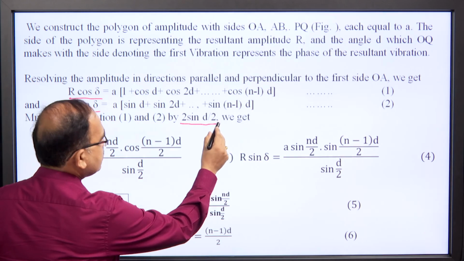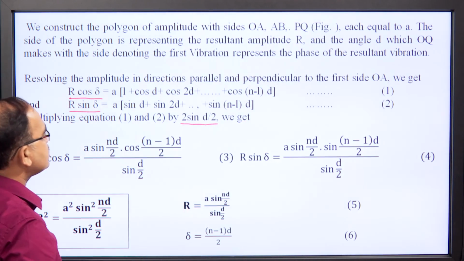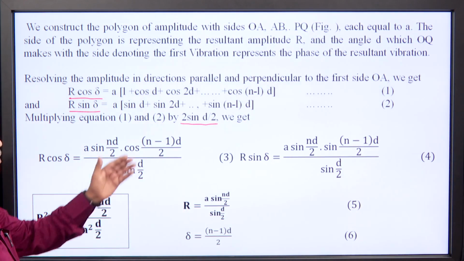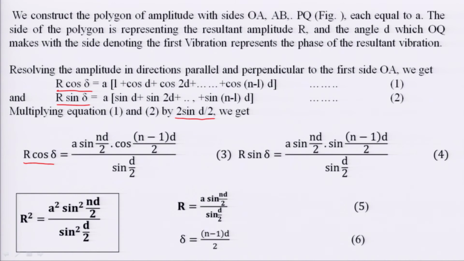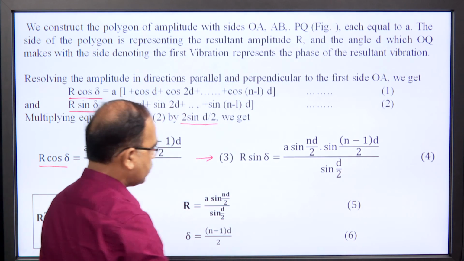I have multiplied equations 1 and 2 by 2 sin d by 2, and applying simple trigonometrical operations we can get R cos delta as a sin(nd/2) cos((n minus 1)d/2) over sin(d/2) as equation 3, and R sin delta as a sin(nd/2) sin((n minus 1)d/2) over sin(d/2) as equation 4.